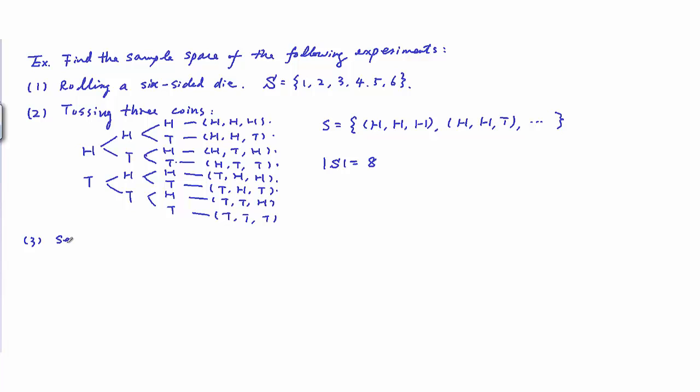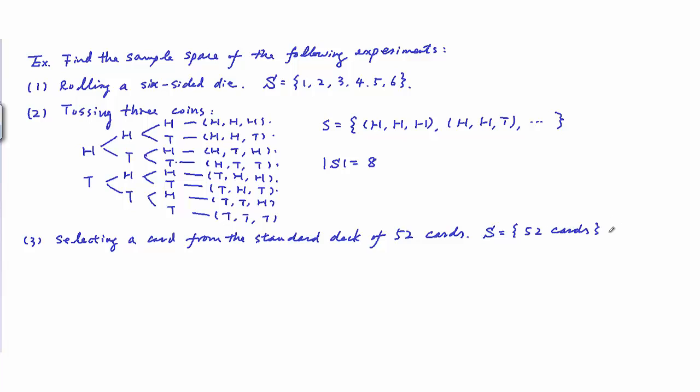Now let's look at another example of how we determine the sample space of an experiment. This time, we are selecting a card from a standard deck of 52 cards. The sample space is quite easy, because you are only talking about 1 card taken from 52 cards. So the outcomes will be the 52 cards. So that is the sample space. And then the cardinality is also easy to determine. It's 52.